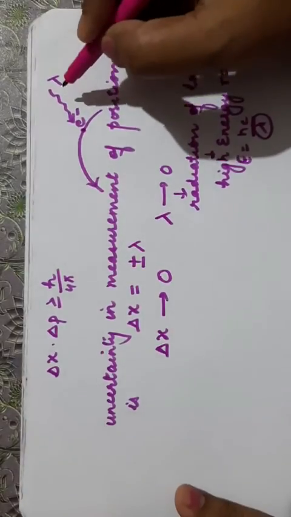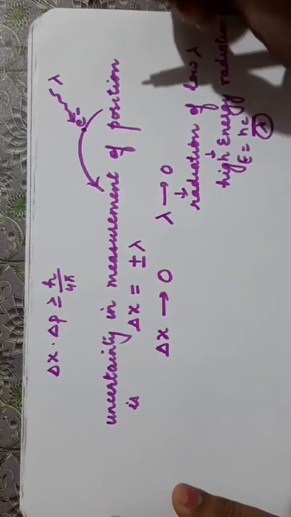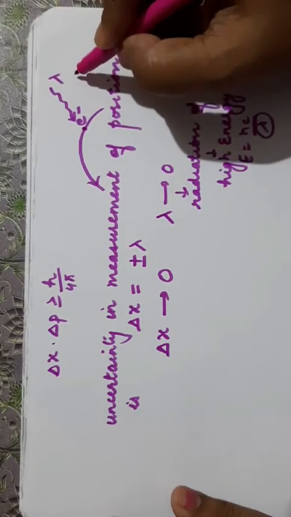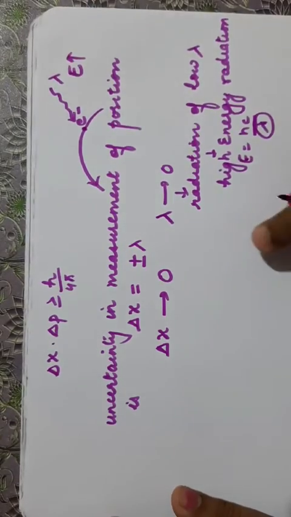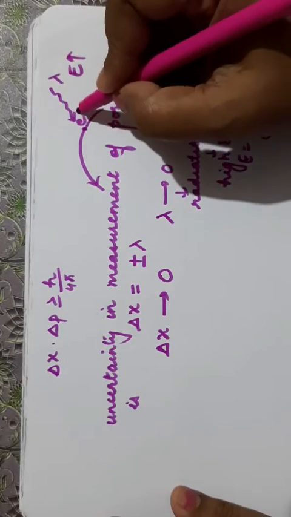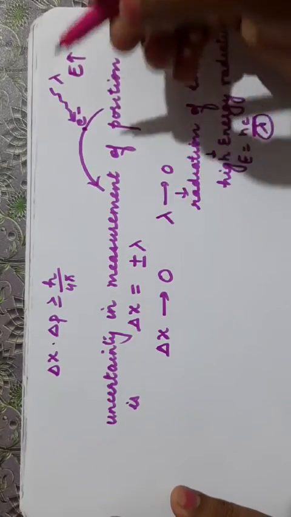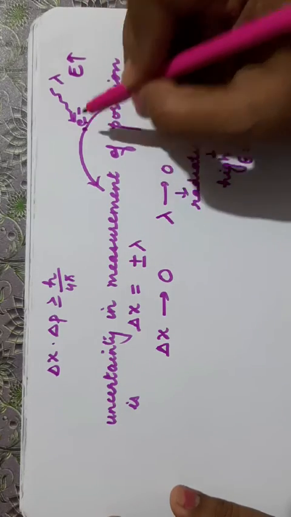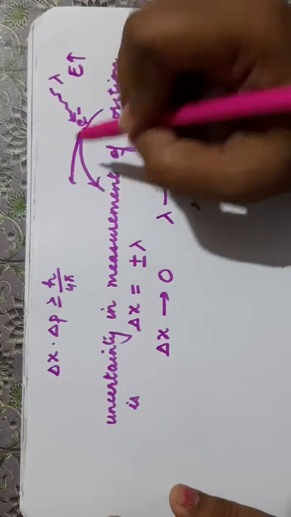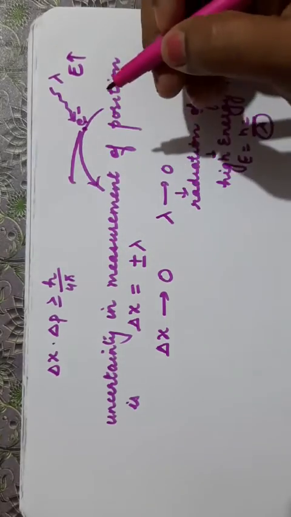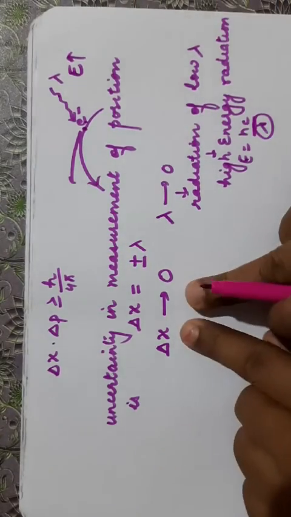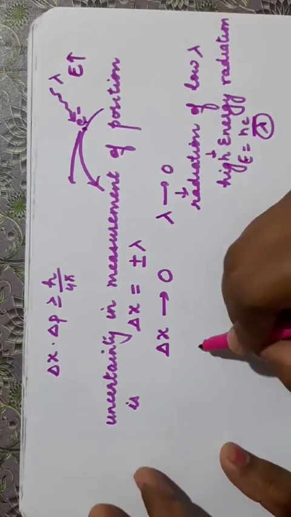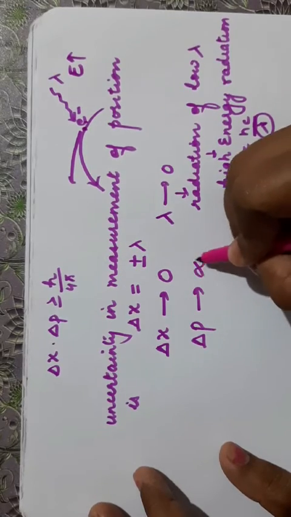Now when a high energy radiation is incident on this electron, we are able to locate the position accurately. But since the energy is very high, this radiation will transfer its energy to the electron. As soon as it collides with the electron, it transfers its energy and momentum, and the path changes suddenly. So we are able to locate the position accurately by using a high energy radiation, but the uncertainty in momentum will become very large.